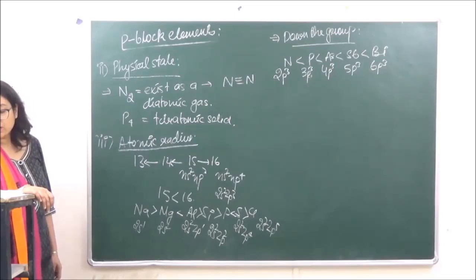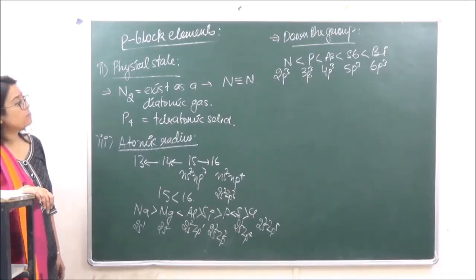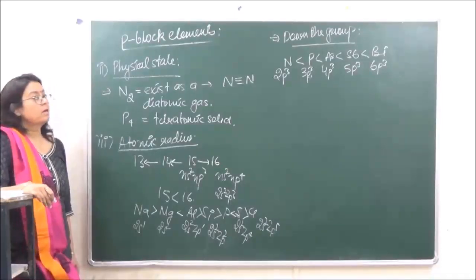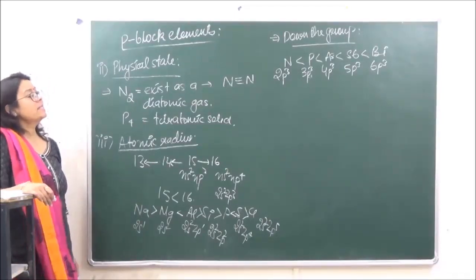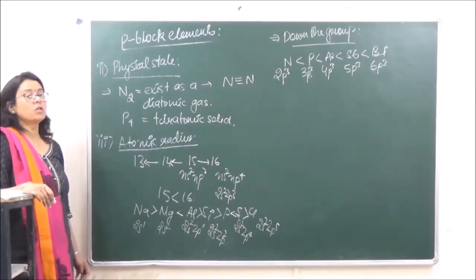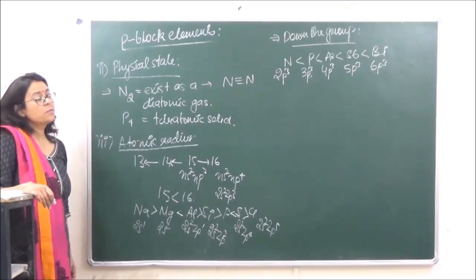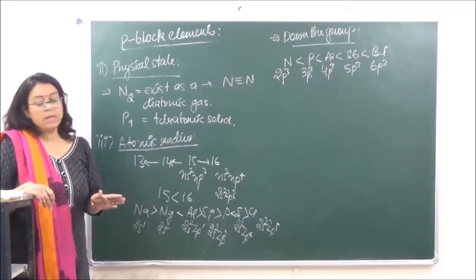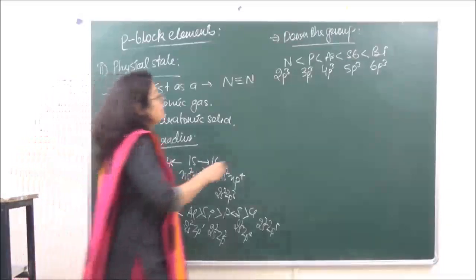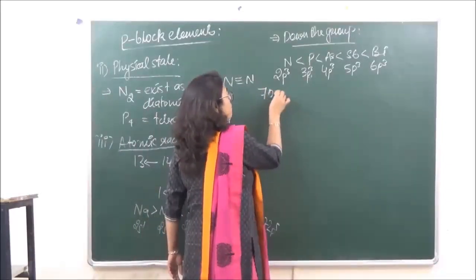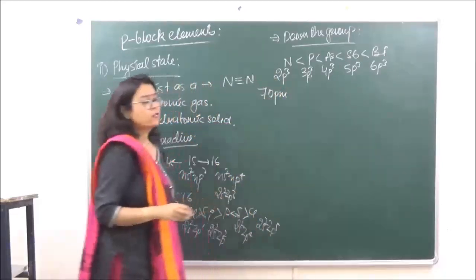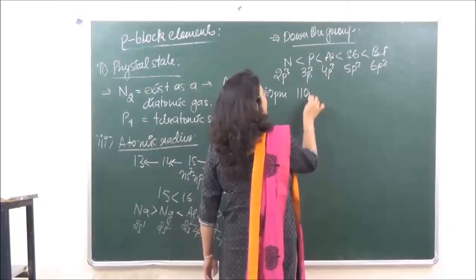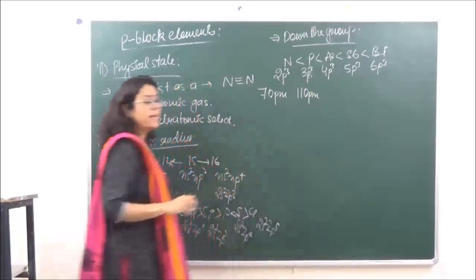Now there's one more point which is important over here. When we talk of covalent radius, it is seen that when we go from nitrogen to phosphorus, there is going to be a considerable increase in the atomic radii. ठीक है, तो जैसे for example we say that over here the atomic radius of nitrogen is 70 picometers. Phosphorus का जो atomic radius है that is 110 picometers.